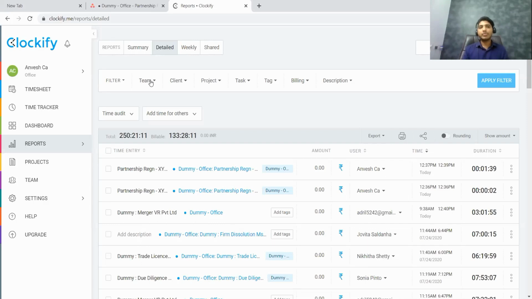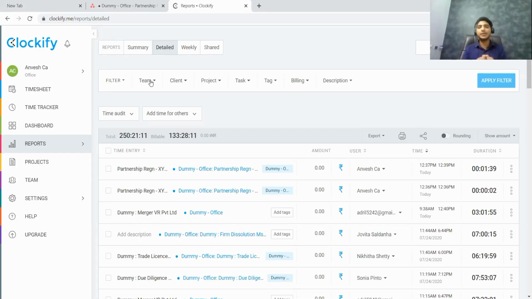So often members ask me whether Clockify can be used as a standalone software without using it with Asana. I'd say yes, definitely. If you already have a software which you're using, let's say you're using MyTask or Papilio for your office, which are some of the most popular office management software for the CA fraternity, can I use Clockify? The answer is yes, you can use Clockify, but the question is whether integration is possible.